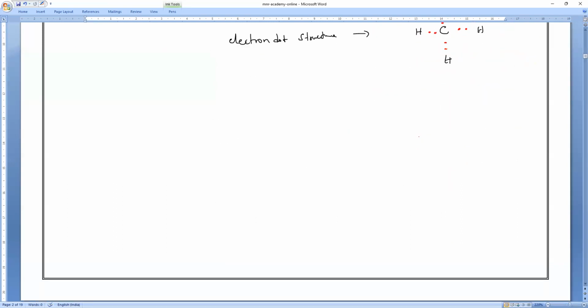IUPAC name. Next, N is equal to 2. Can you tell me what that is, everybody? I'm writing the structural formula directly: carbon, carbon, and how many hydrogens? Each carbon has to satisfy 4 bonds. So what is the second chemical compound? C2H6. Am I right, guys? This is the molecular formula, and this is the structural formula.